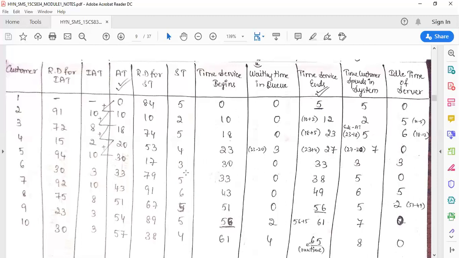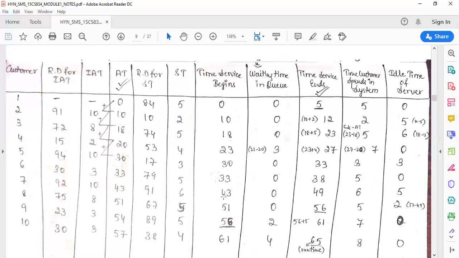I have to check the service time. Service time is 3, so 30 plus 3 is 33. The total time spent in the system is only 3. Next, at 33 the server is free, and the next customer is also coming at 33, so immediately as he comes, he goes to service. What is the service time? It is 5. So 33 plus 5 gives 38. Total time spent is only 5 because he comes at 33 and moves out at 38.